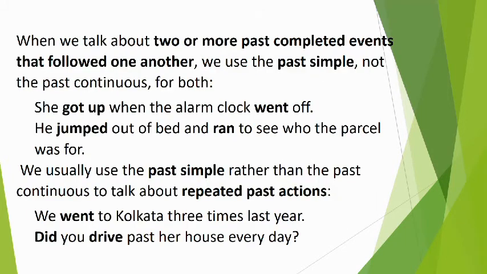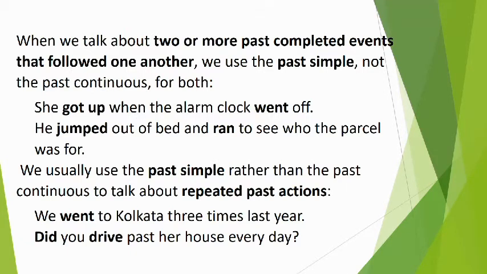Here we have to note that when we talk about two or more past completed events that followed one another, we use the past simple, not the past continuous. Let us see an example. She got up when the alarm clock went off. So it is a simultaneous action. The alarm clock went off, then very soon she got up. It is an action almost simultaneous.